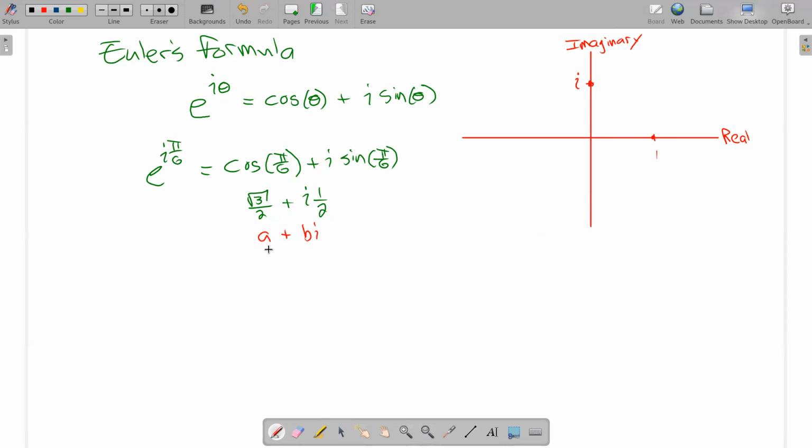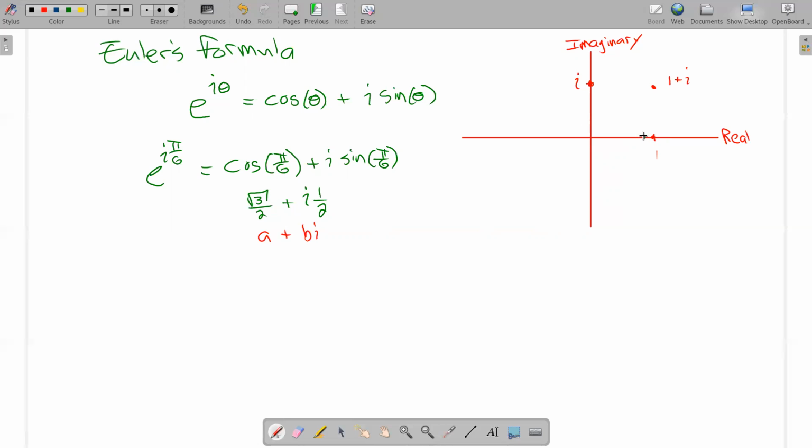Somebody told me on the complex plane, plot, let's say, 1 plus I. Well, here's 1, here's I. They meet right there. So that point right there is the point 1 plus I. Now I want to plot this point right here, square root of 3 over 2. So if this is 1, square root of 3 over 2 is about 0.86.